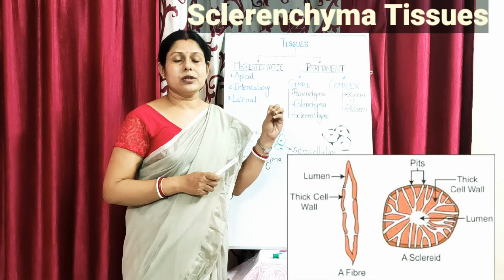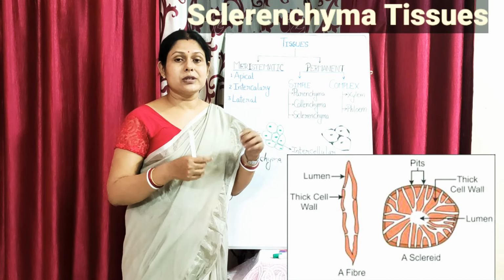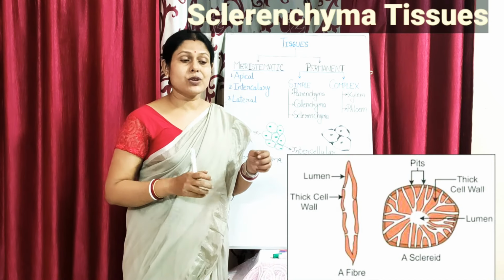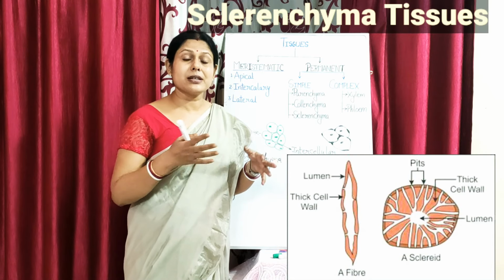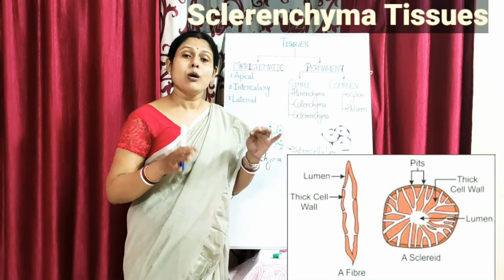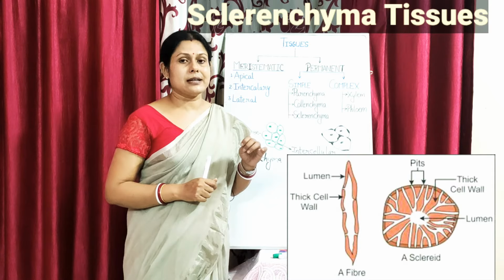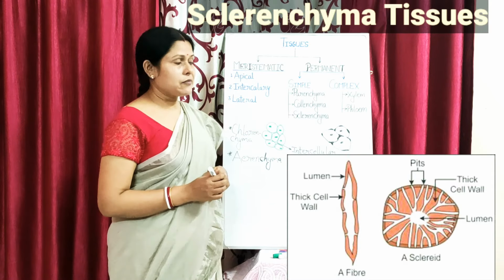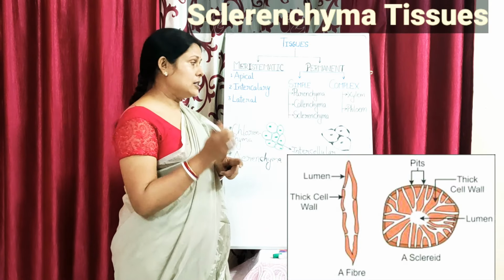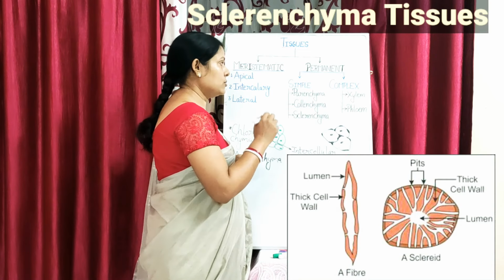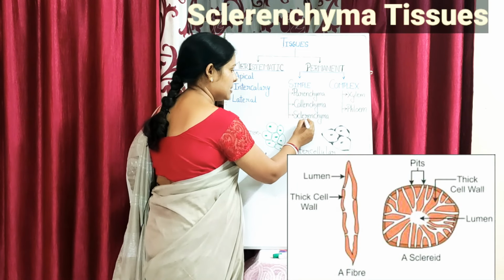The coir which we obtain from the coconut, with which we are making the ropes, the mattress, and sometimes the sofa's fillings, all those things are made up of the sclerenchyma fibers. So sclerenchyma is in turn made up of two kinds of tissues. Let us just see them.